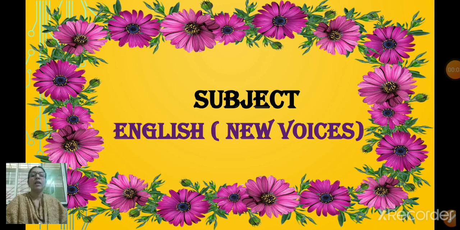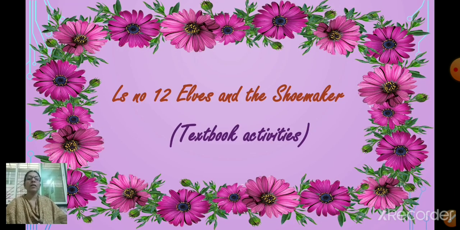Children, in the previous period, I finished teaching you the lesson Elves and the Shoemaker. Did you all practice reading? I told you to practice reading at home. How many times did you read the lesson? I told you to read the lesson 3 times. If you have not done the reading, you have to do the reading part. Practice reading this lesson at home. Today, we are going to do the textbook activities of this lesson.